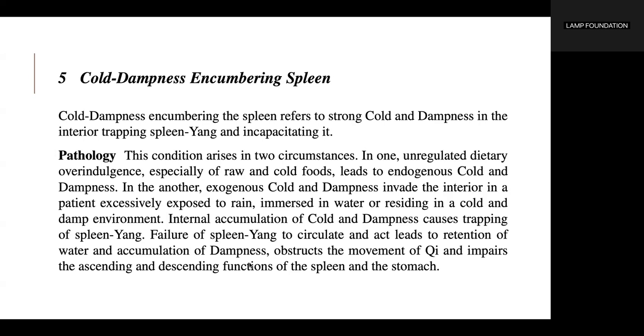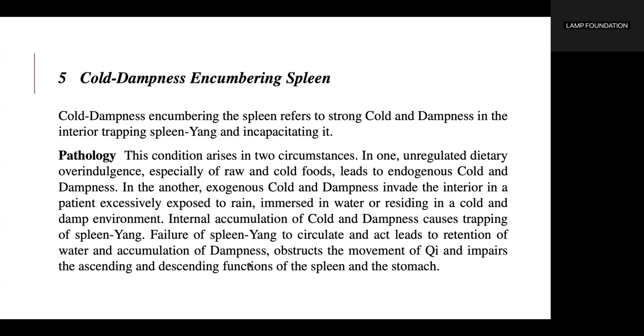Cold dampness encumbering spleen. This refers to strong cold and dampness in the interior, trapping the spleen yang and incapacitating it. The condition arises in two circumstances. In one, unregulated dietary overindulgence, especially of raw and cold foods, leads to endogenous cold and dampness. In the other, exogenous cold and dampness invade the interior in a patient excessively exposed to rain, immersed in water, or residing in a cold and damp environment.